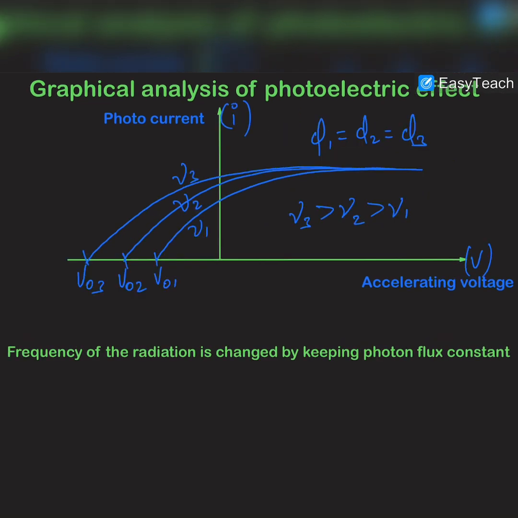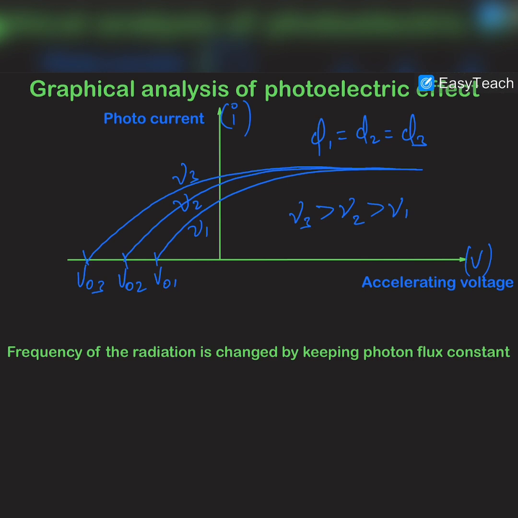Okay, now in the second observation, if we have increased the frequency of the radiation, but we have kept the photon flux the same, which means that, let's say, we are initially using infrared radiation, then we are using violet radiation, and then we are using ultraviolet. So we are continuously increasing the frequency of the radiation, and therefore the magnitude of stopping potential will increase.